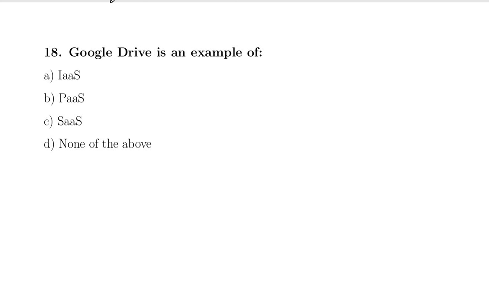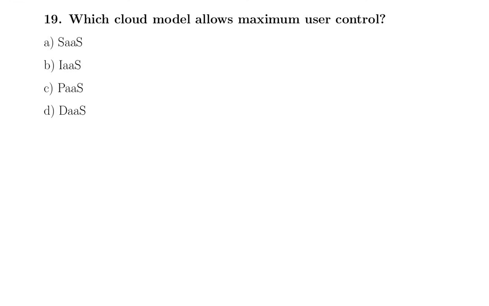Google Drive is an example of IaaS, PaaS, SaaS, none of the above. The correct option is SaaS. That is option C.